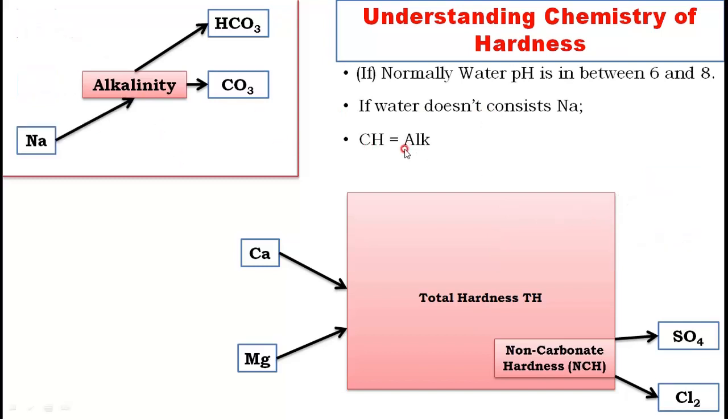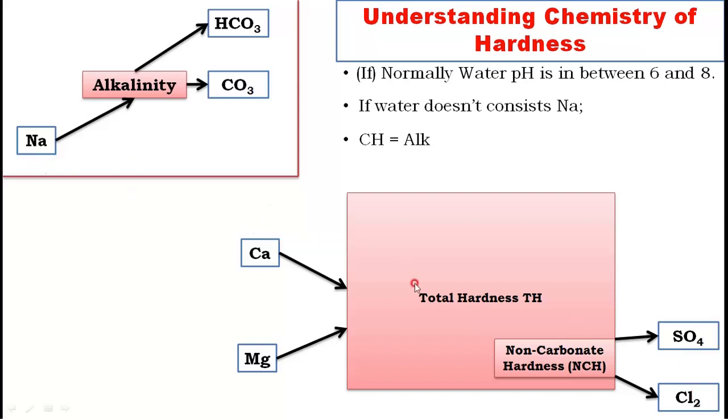Now we'll learn something about the reactions of sodium and permanent hardness. Whenever water has both sodium and non-carbonate hardness, sodium always has a great affinity for sulfate and chloride.